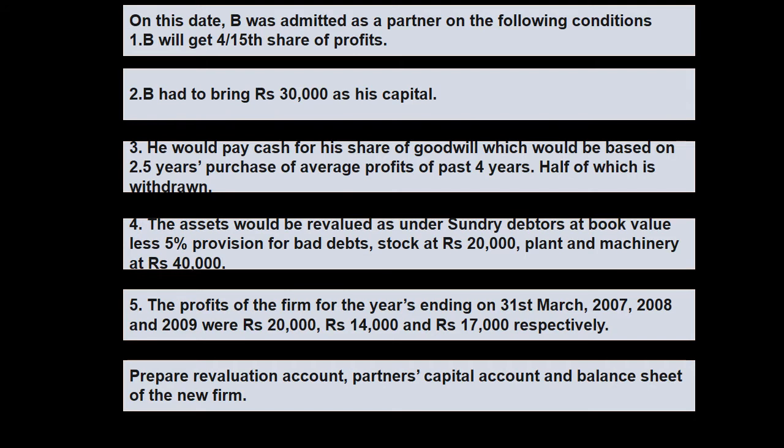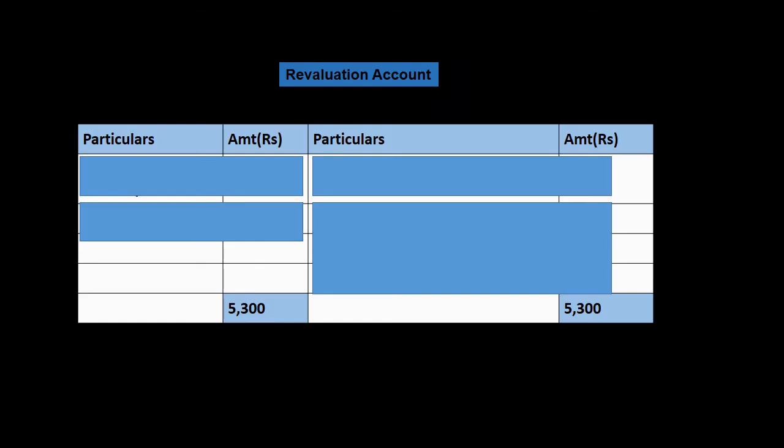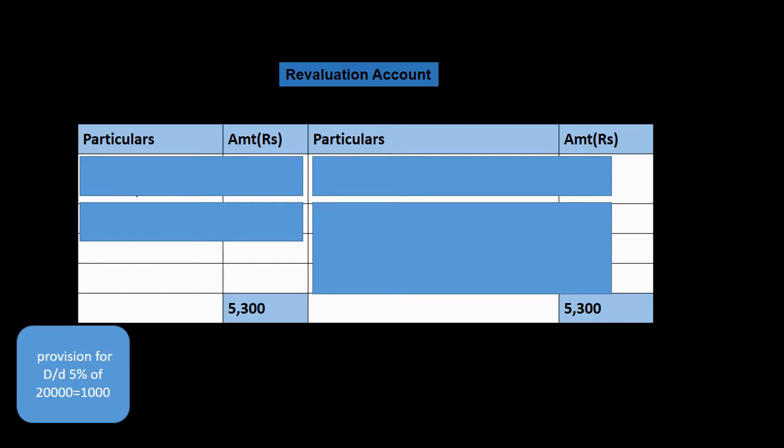After that they want us to prepare revaluation account, partners' capital account and balance sheet of the new firm after B's admission. Now at first we will make revaluation account. While preparing revaluation account, first thing we will show provision for doubtful debt, which is equivalent to 5% of 20,000. ये 5% हमें पिछली स्लाइड में बताया गया था कि प्रोविजन को 5% बनाना है, and 20,000 debtors are given to us in balance sheet.